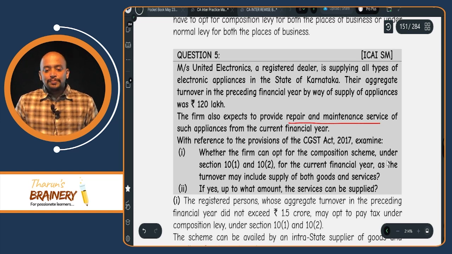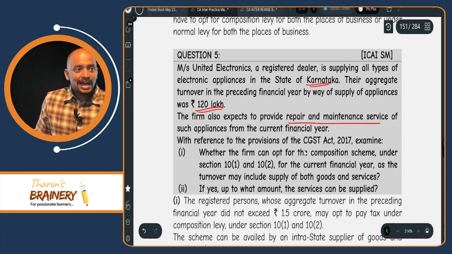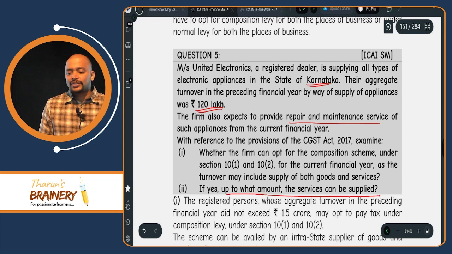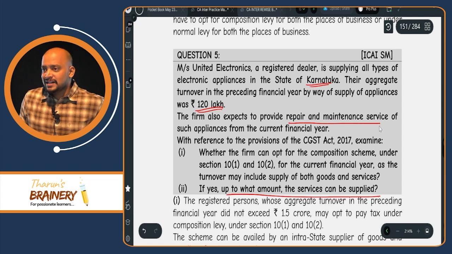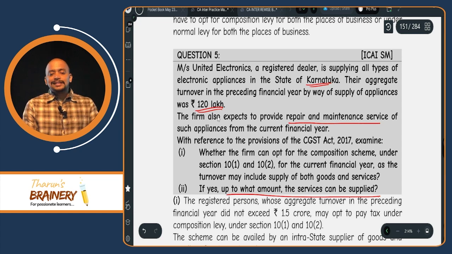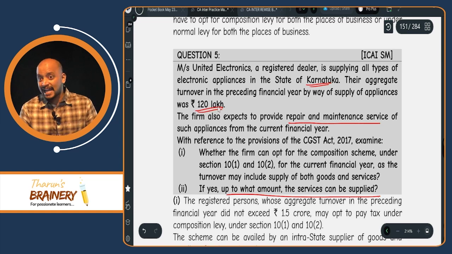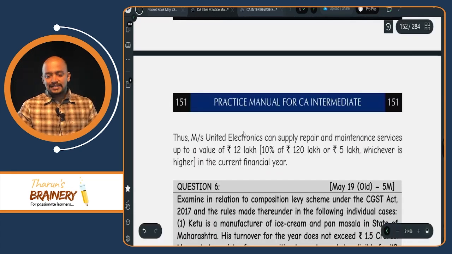Yes. Because their aggregate turnover during the previous year does not exceed 150 lakhs. Because for Karnataka, the limit will be 150 lakhs. So current year they can opt for composition scheme. If yes, up to what amount the services can be supplied? They can render repair and maintenance service up to 10% of turnover during previous year. That is 120 lakhs into 10%, 12 lakhs or 5 lakhs, whichever is higher. Therefore, they can render services up to 12 lakhs.